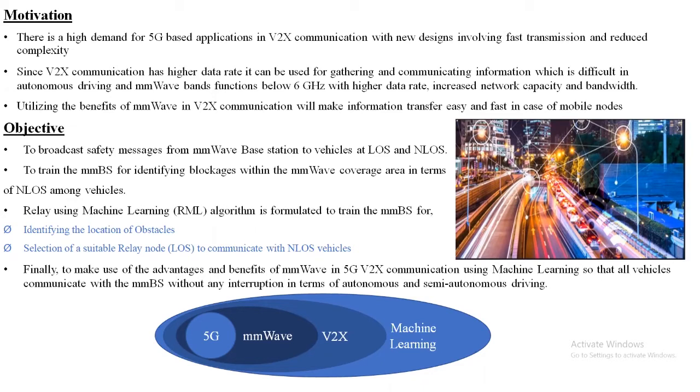So here, a relay using machine learning is proposed in order to train the millimeter wave base station for identifying the location of obstacles and selecting a suitable relay to communicate with devices or vehicles at non-line of sight. So finally, in order to make use of the advantages and benefits of mmWave in 5G V2X communication using machine learning, that can be enormously used in autonomous and semi-autonomous driving.